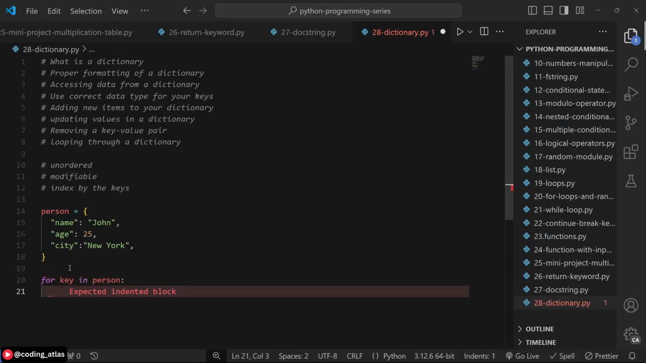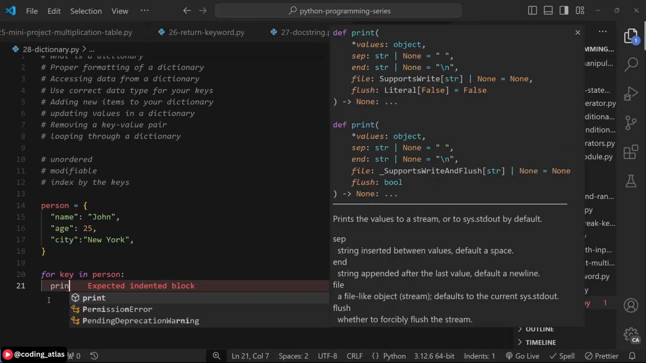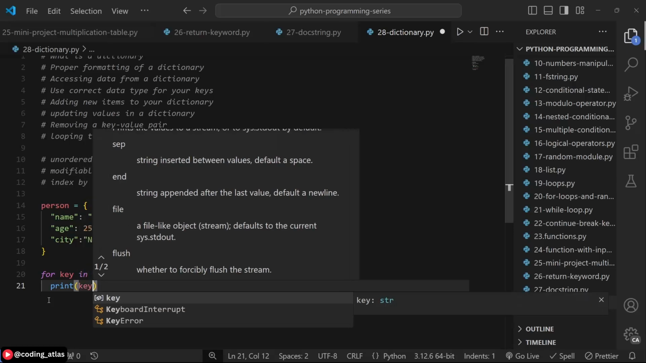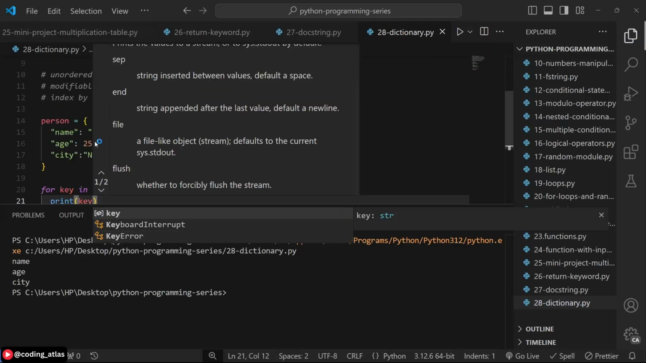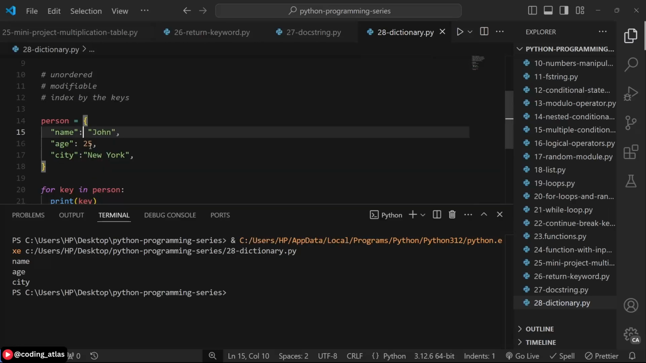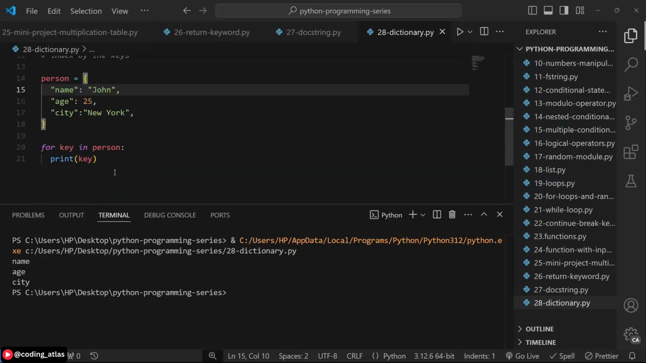But the difference between this and a list is that only the key is considered whenever you are looping through a dictionary in this manner. Only the key will be considered, the values will be ignored. So let's print what we have as a key now. You can print this. Okay, so you have name, age, and city. So the values will be neglected if you are looping through a dictionary in this manner. But even with the key, you can as well access the value.